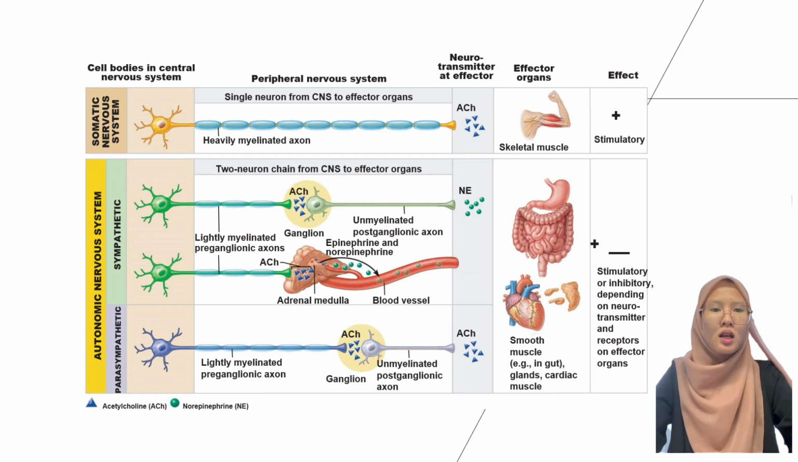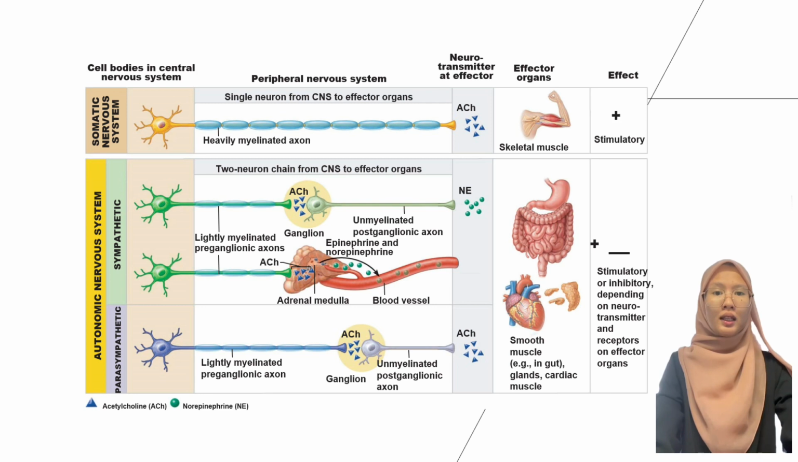The sympathetic neuron transmitter at effector is norepinephrine, and the parasympathetic neuron transmitter at effector is acetylcholine. The effector organ of them is smooth muscle, glands, and cardiac muscle. The effect of them is stimulatory or inhibitory, depends on neuron transmitter and receptor on effector organ.